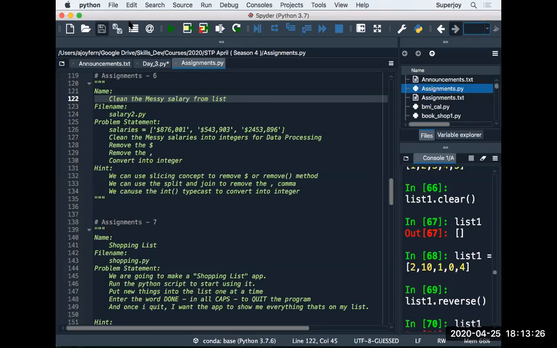Now let's imagine I enter the word QUIT in capital. What does my program do? It terminates my while loop. Before terminating, it prints the shopping list. And I need to store all this information where?